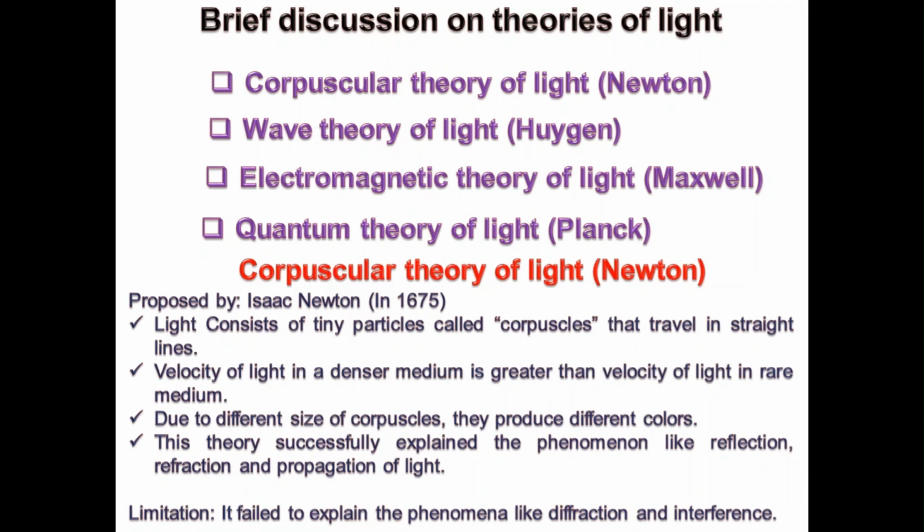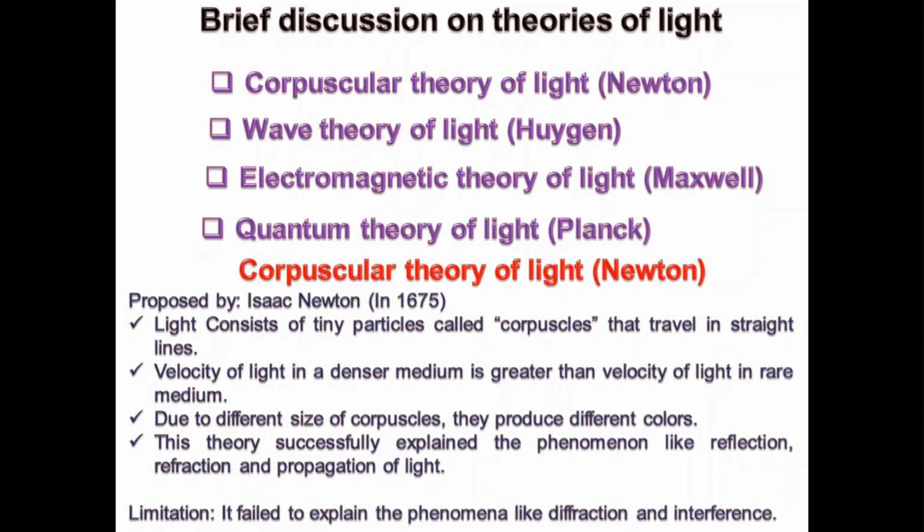But what is the limitation? The limitation is that if we want to see diffraction or interference, it is not possible. This theory failed to explain interference or diffraction.